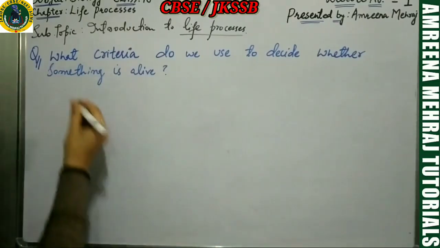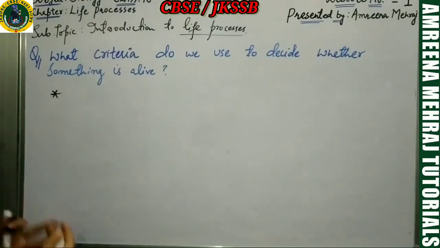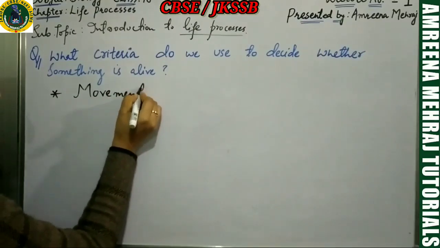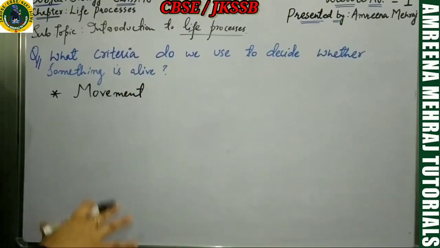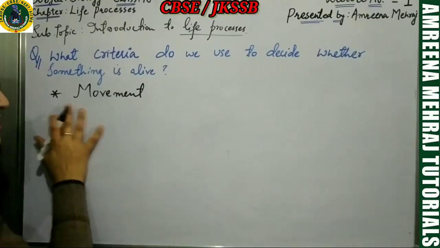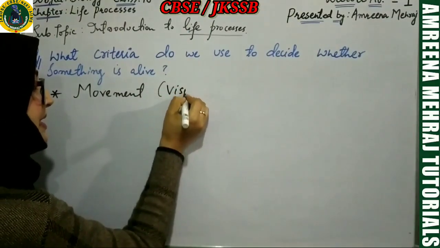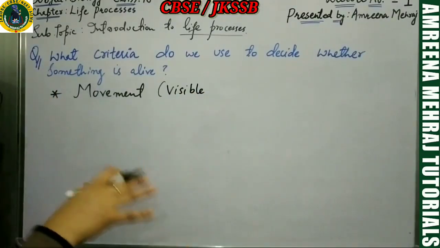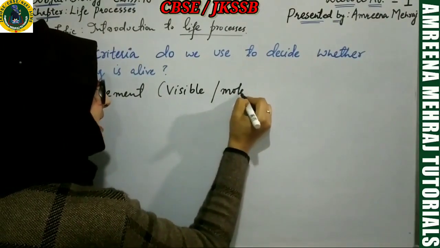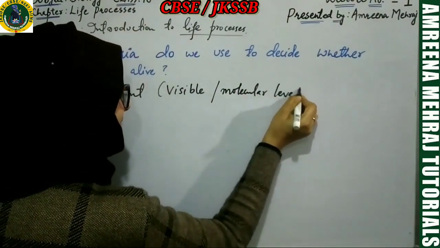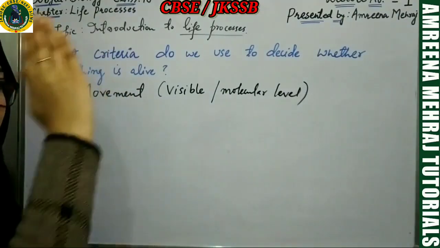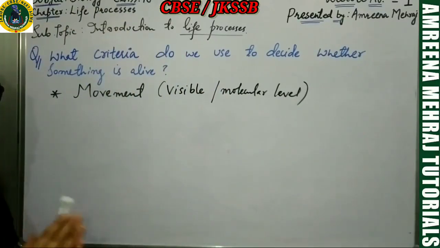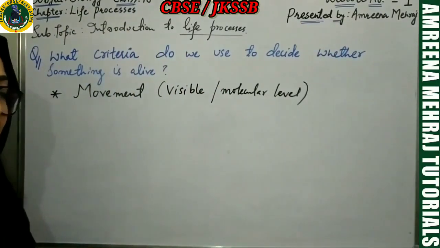The criteria is very simple. The first and foremost criteria is that the body should be able to move. It should show movement. Movement is the basic criteria we use to decide whether something is alive or not. Now you have to remember that the movement sometimes is going to be visible, but at other times you will not be able to see visible movement, but there will definitely be movements taking place at the molecular level. Say, for example, if I'm right now moving my hand, it means that I can move my body and I'm alive. But if I'm in a rest position, does it mean that I'm not moving, so I'm dead?